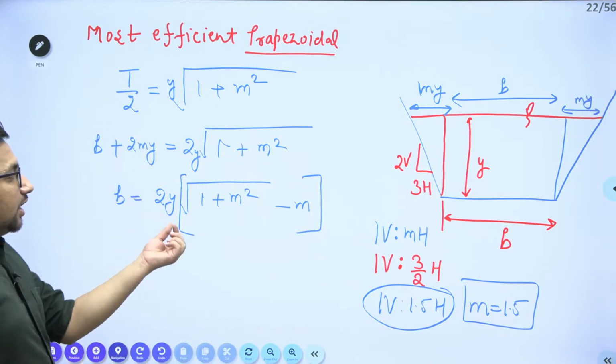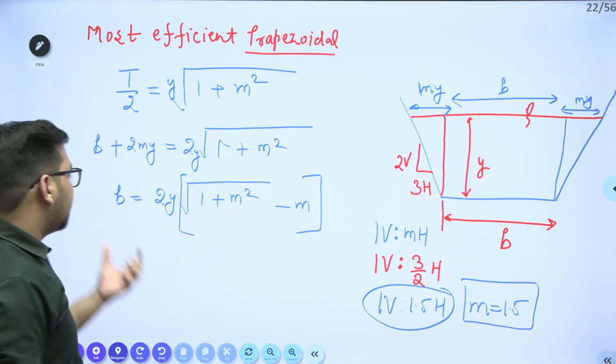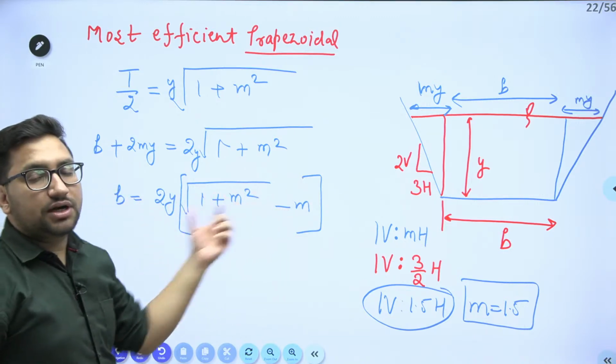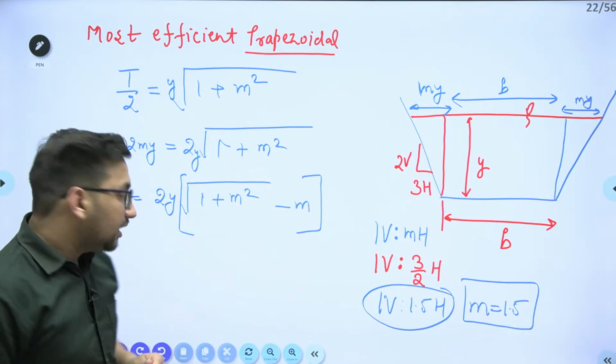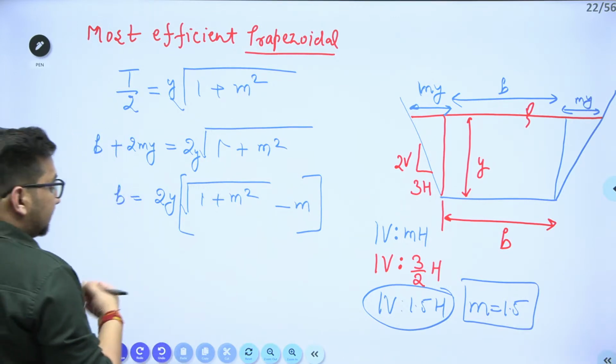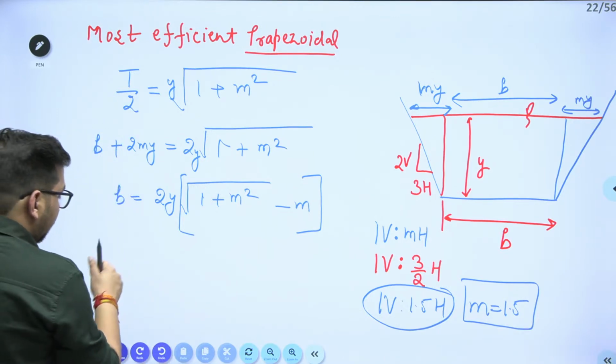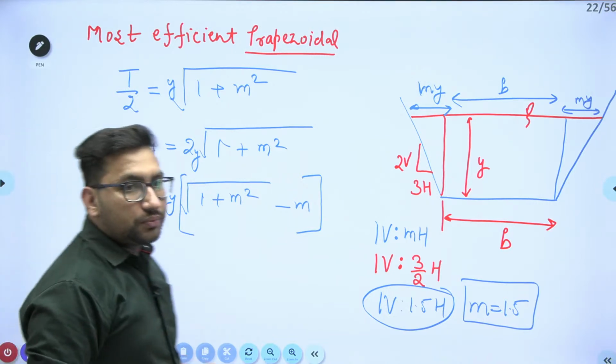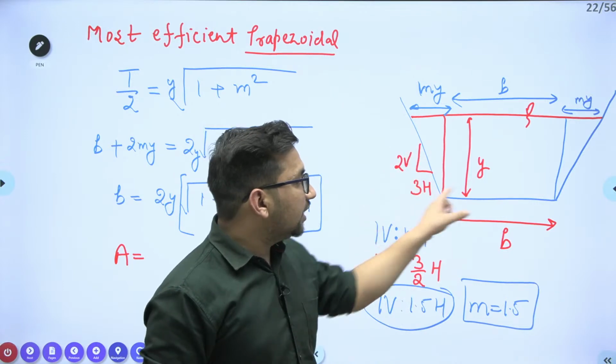So it is under root of 1 plus m square minus m. This is the particular b value. So we got this b value in terms of this particular dimension, right? Now, to use the Manning's equation, we need to find out the area of flow, the wetted area, this particular area.